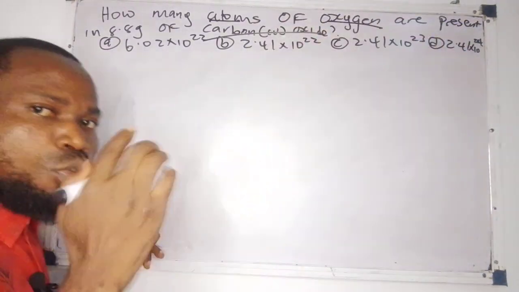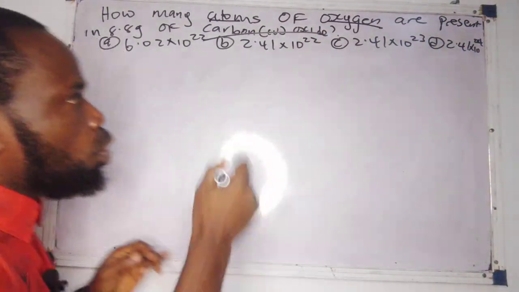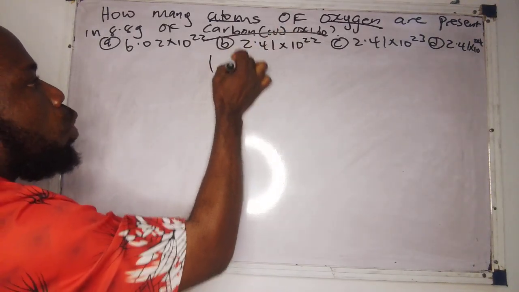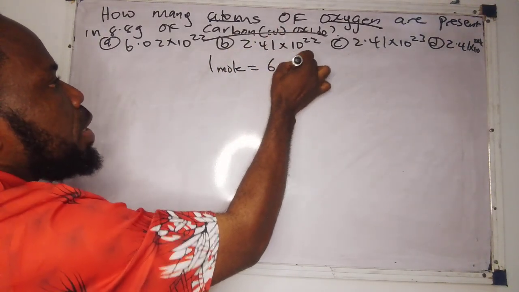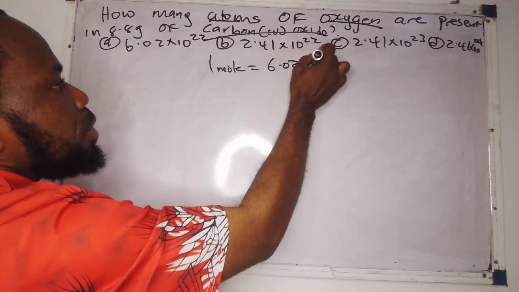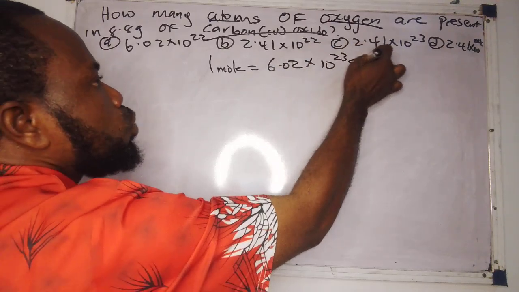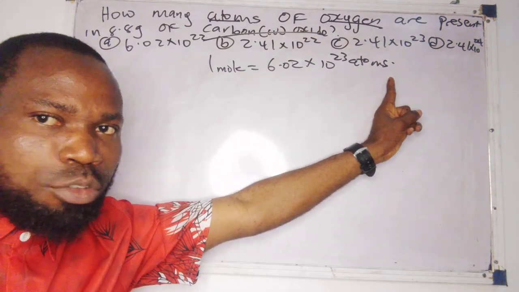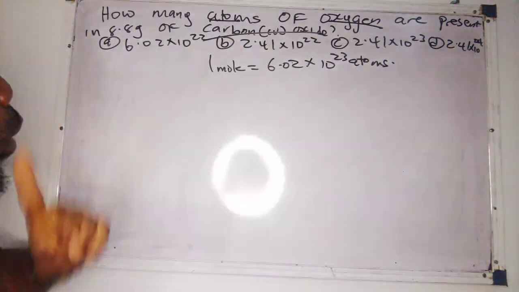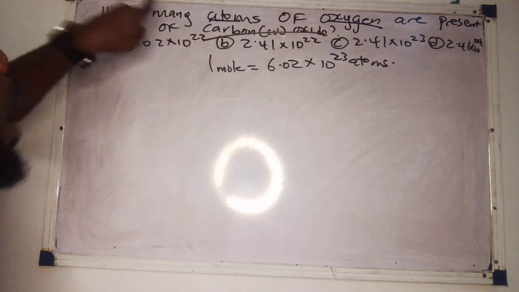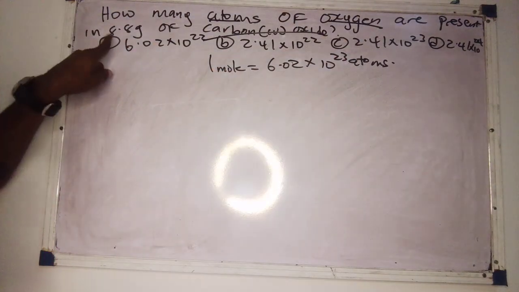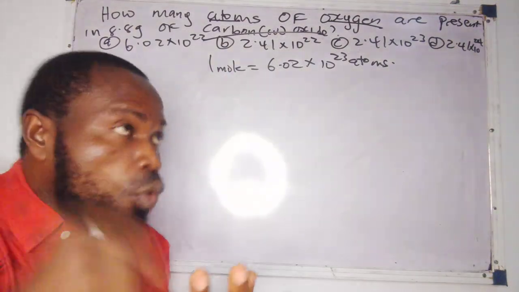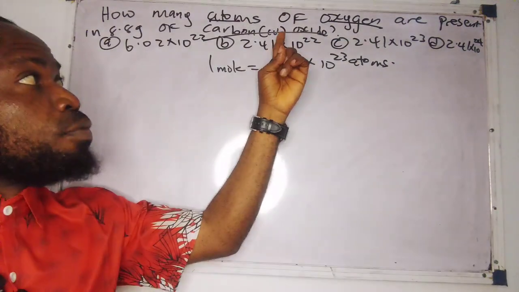First, when you hear number of atoms, what should come into your mind? According to Avogadro's law, 1 mole of a substance contains the Avogadro number, 6.02 times 10 raised to power 23 atoms. Because they are saying atoms here, we have to be very careful. Now come back: how many atoms of oxygen are present in 8.8 grams of carbon dioxide? Relax. They did not give us the mass of oxygen. They gave us the mass of carbon dioxide.